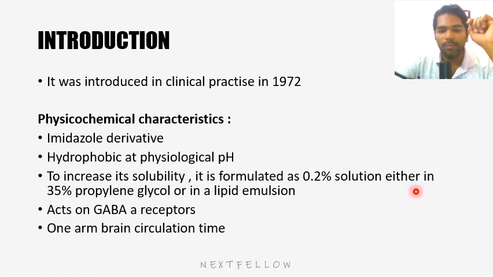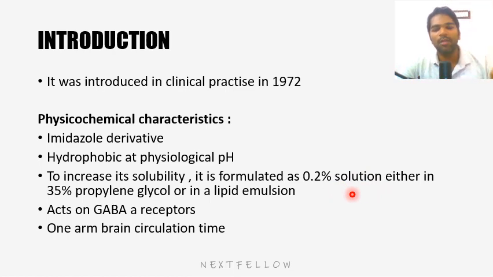And it comes in propylene glycol or lipid emulsion. Propylene glycol is one of the formulations. This is colorless, but lipid emulsion is like white milk. It is like propofol. Most of you would have seen propofol, which looks like white milk. It is also called milk of sleep. So this 35% propylene glycol comes in a colorless form.